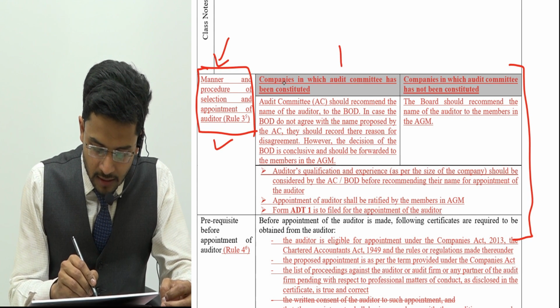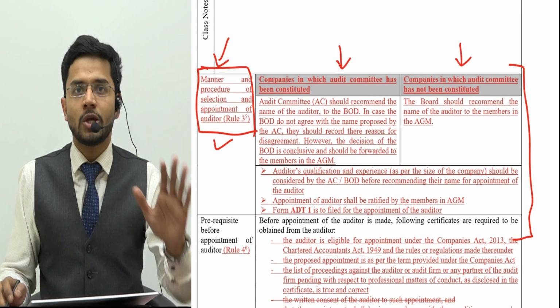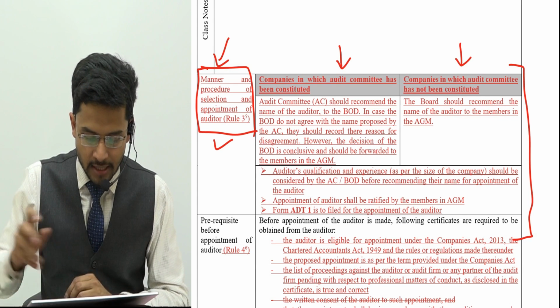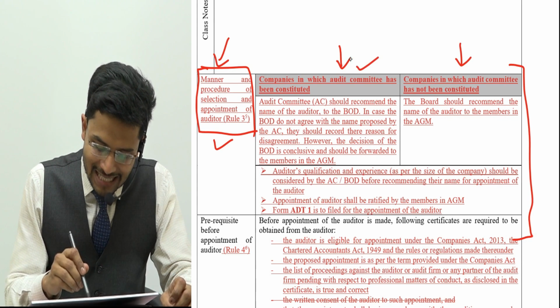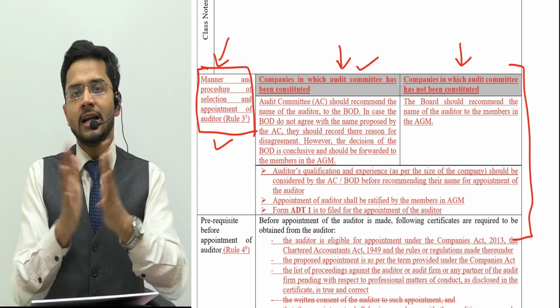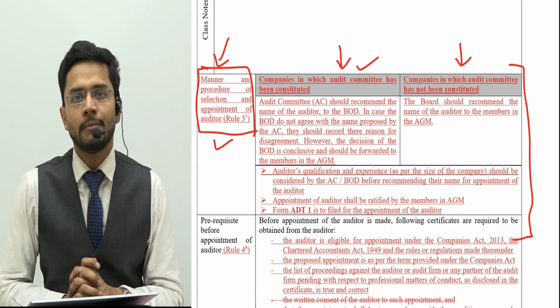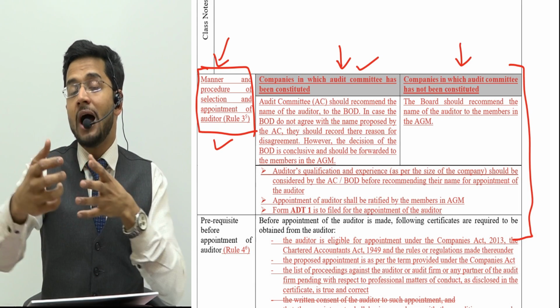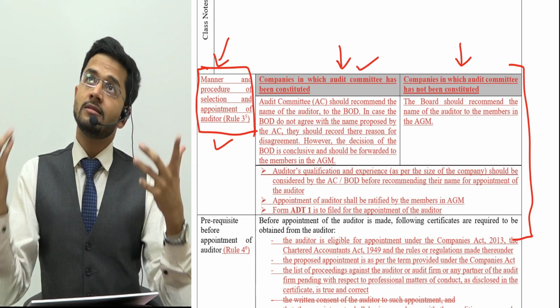So there are two circumstances, guys. Situation one, situation two. There are two different situations in this respect. Situation number one is companies in which an audit committee has been constituted. Guys, I have already dealt with the audit committee in my earlier lectures, where I told you that beyond a certain threshold you are required to have an audit committee. So what is this audit committee?